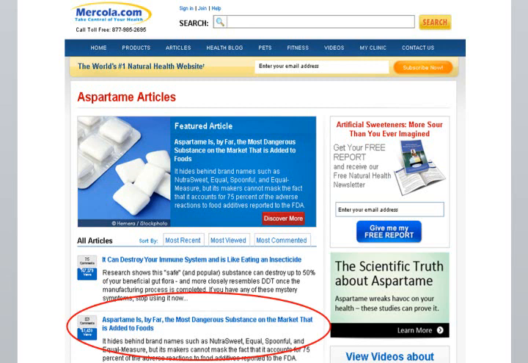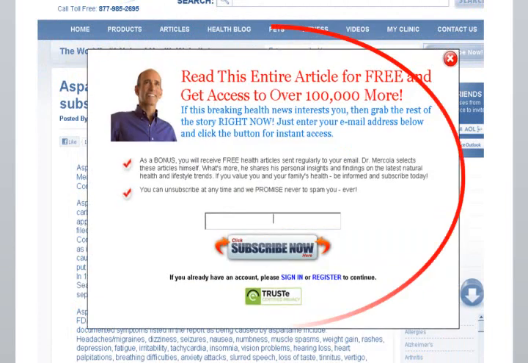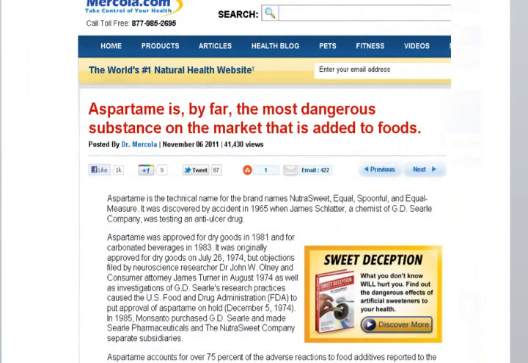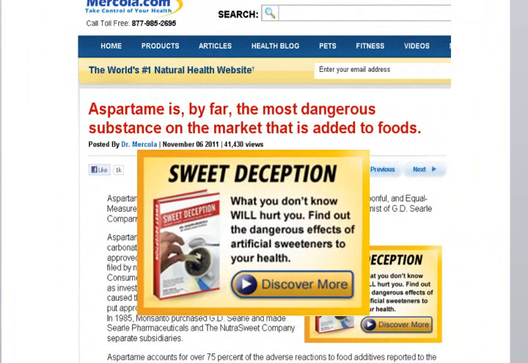Let's go back to the original article and take a look at it. When I click on the link, a pop-up window appears, trying to persuade me to sign up for articles that Dr. Mercola selects himself and in which he shares his personal insights. It seems kind of strange to me, and I'm not really interested, so I'm just going to click on the X to close this window. Then when I get to the article itself, I notice that there is an ad right in the middle of the page for his book, Sweet Deception.